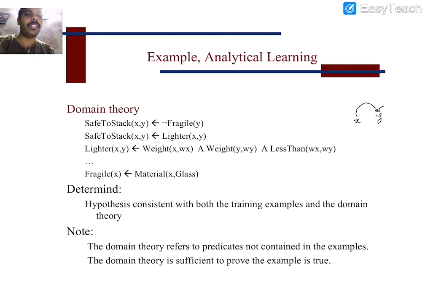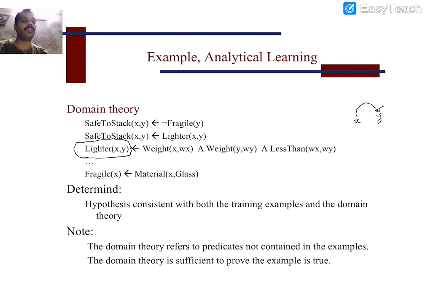The major thing we need to consider is lighter. What is lighter? Lighter in terms of weight. We need to calculate the weight of x and the weight of y. If the weight of x is less than the weight of y, then we are able to place the x on y. That is the major thing we need to consider in the domain theory. In the domain theory, irrespective of material, the weight is going to be considered; the priority is given to weight. So if the weight of x is less than y, then x can be placed on y.